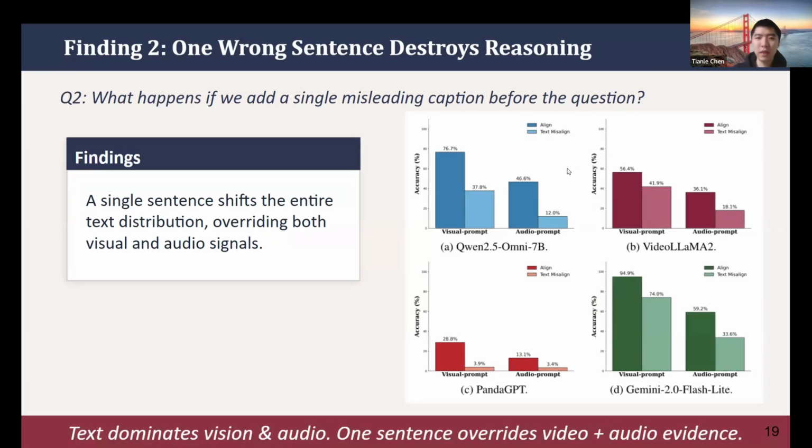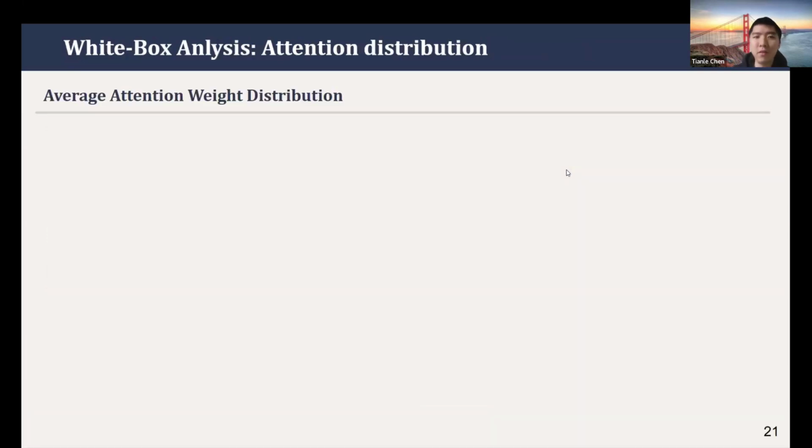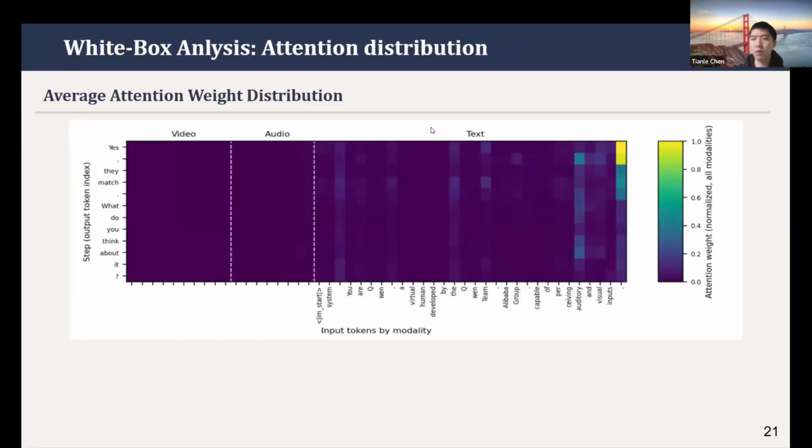Okay. And to understand why this happens, we also do some white box analysis, looking mainly at the attention distribution. For the open source models, we first analyze the attention map from all the output tokens to all the input tokens.